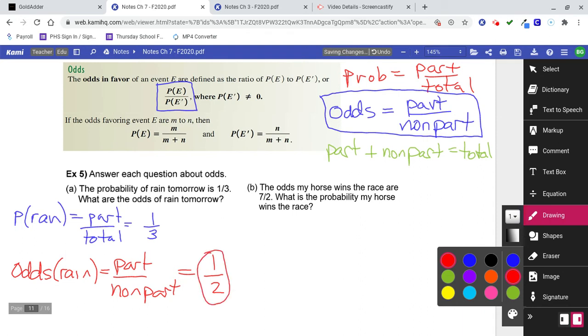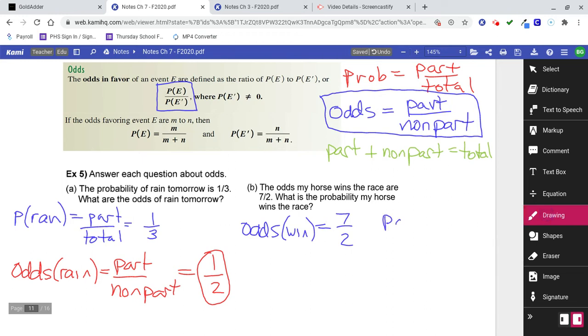The odds that my horse wins are 7-2. What's the probability my horse wins? Once you get a hold of this, you'll see it and it'll be easy. Part over non-part is what they gave you.